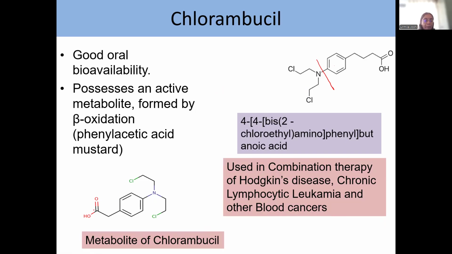One thing to be remembered is its metabolite. This metabolite is an active metabolite. Often questions come which state which of the following drugs have active metabolites, and that you should be able to remember. That's all. This is used in combination therapy of Hodgkin's disease, chronic lymphocytic leukemia, and other types of blood cancers.